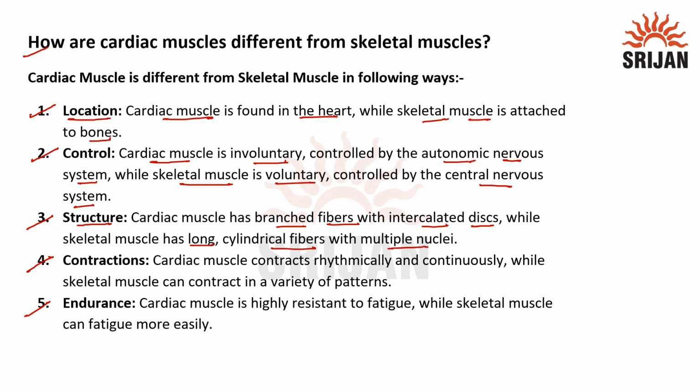When we see the cardiac muscle, it is uninucleate. It has only one nucleus. But when we talk about the skeletal muscle, it has multiple nuclei.